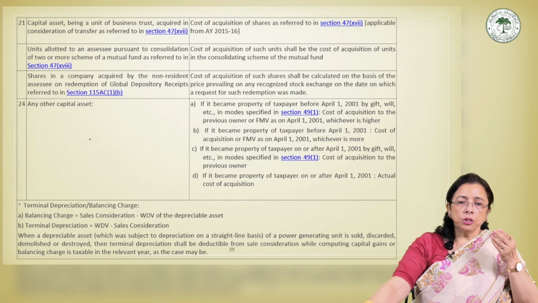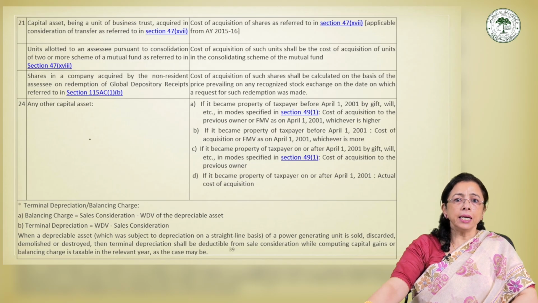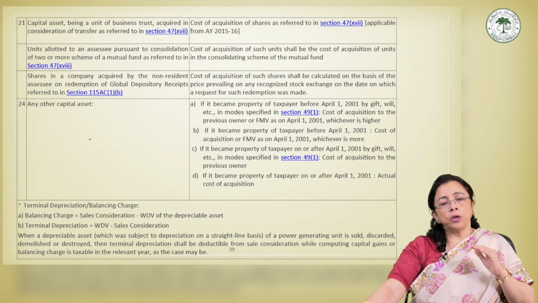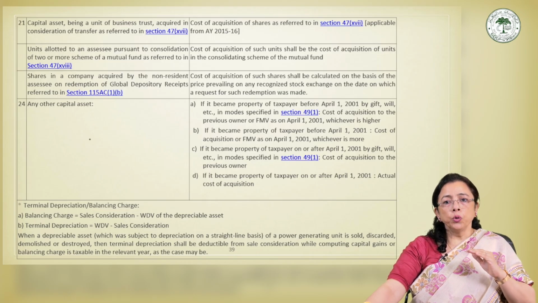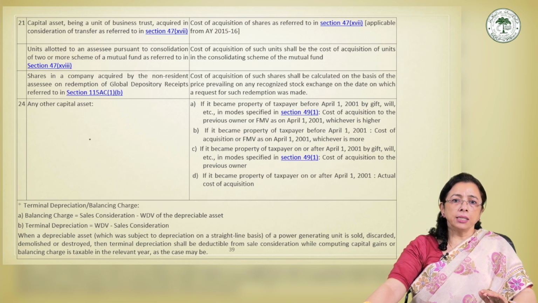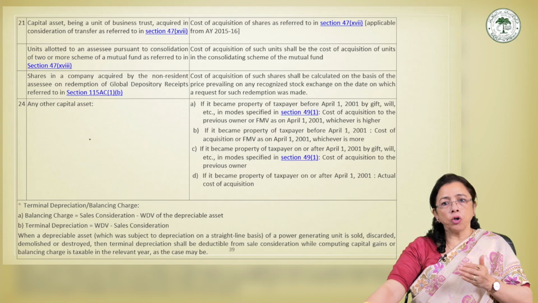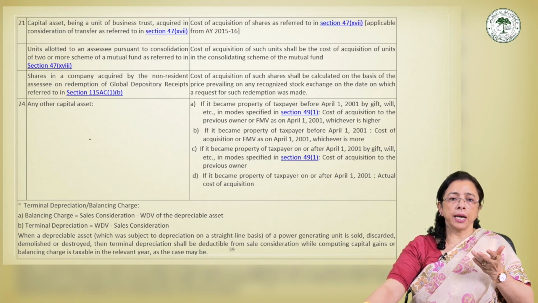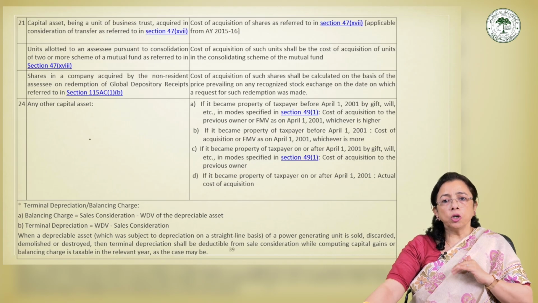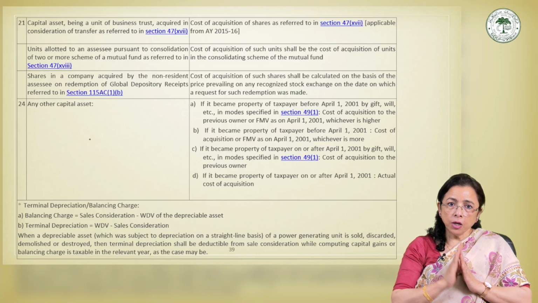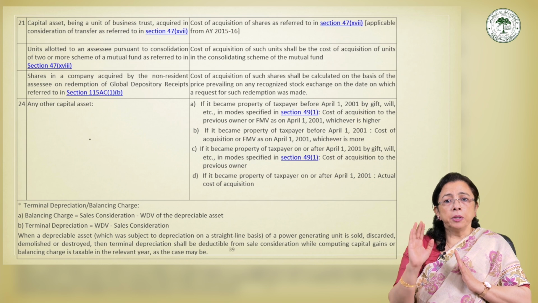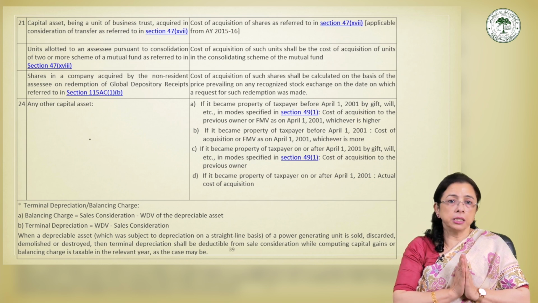Okay. Coming to the third point, point C, which talks about any assets which are acquired on or after 1st April 2001 through gift, will, etc. So if the assets became property of the taxpayer on or after 1st April 2001 through inheritance, gift or other modes under section 49 subsection 1, then the cost of acquisition shall simply be the cost to the previous owner.